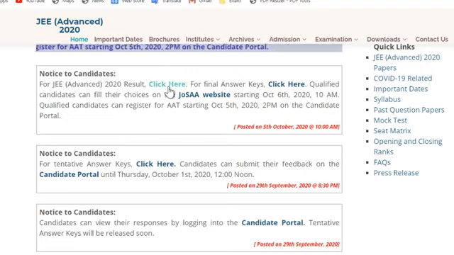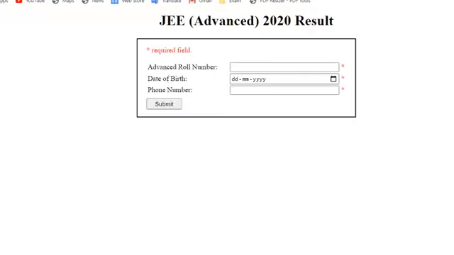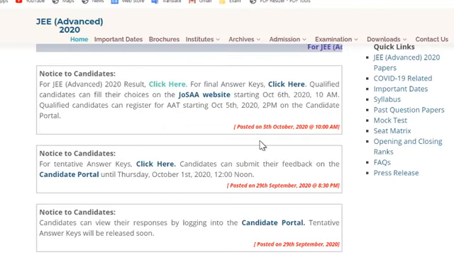You can click here. After clicking on that blue colored link, the page will open in front of you, where you can enter your advanced roll number, your birth date, month and year, and your phone number, and after submitting that you can get your rank card. Okay, this is your rank card, and in this process you can check your JEE Advanced result. This is a very short process. You can just go now and check your final result for JEE Advanced 2020.